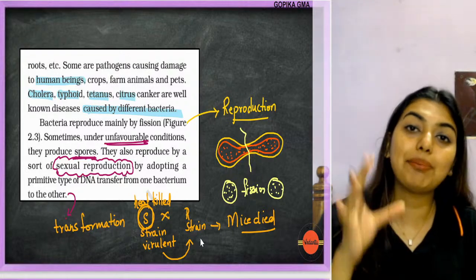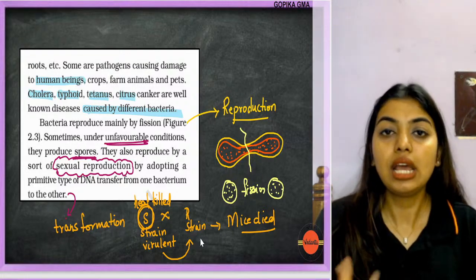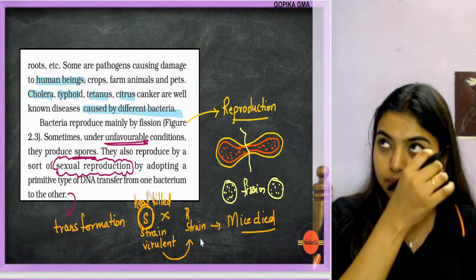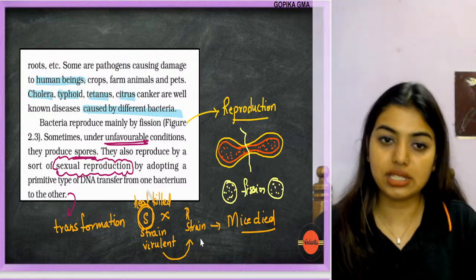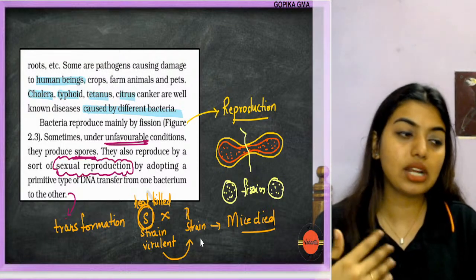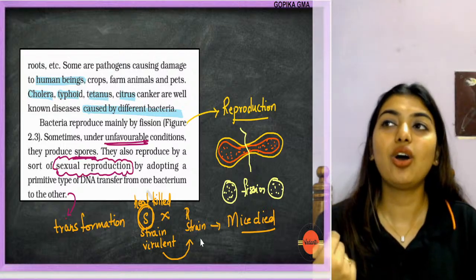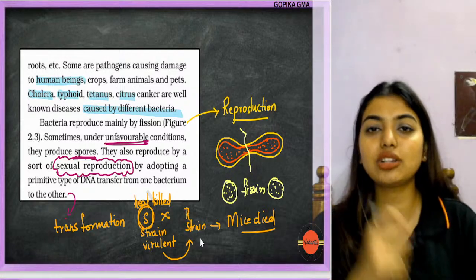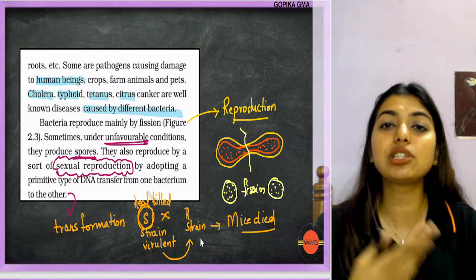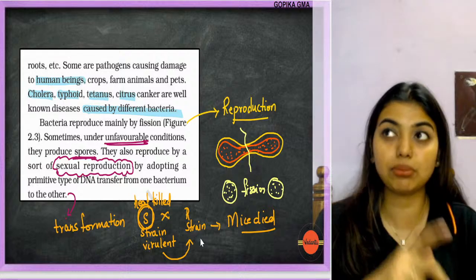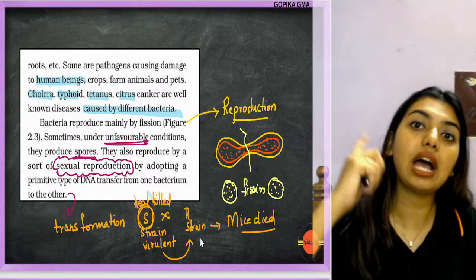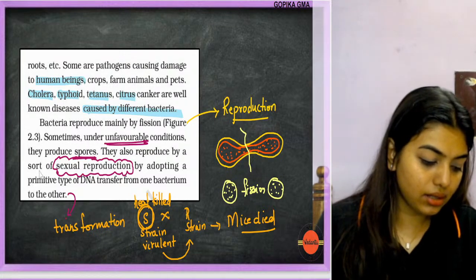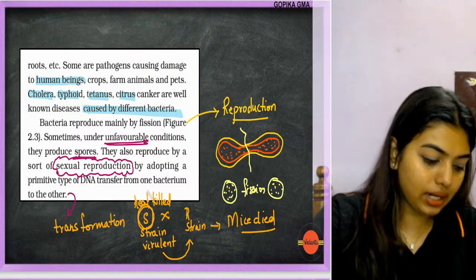So, they are telling that bacteria actually does sexual reproduction in the form of transformation, transduction, conjugation. These are the techniques, not conduction. Conjugation, transduction, transformation are the techniques by which the bacteria actually does sexual reproduction. But do not think that it is happening at a high level. It's happening at a very small level only. Okay, done.